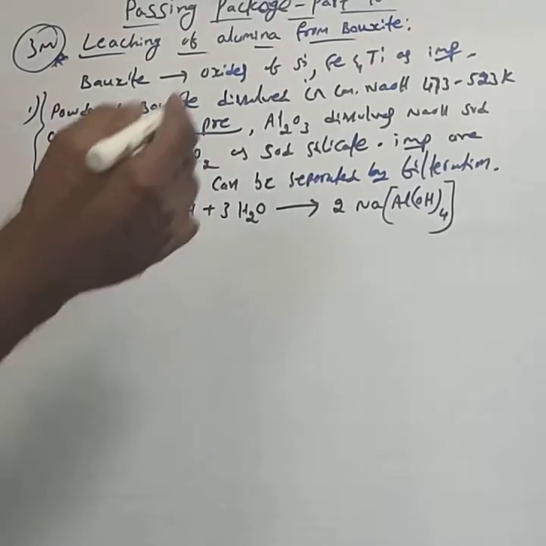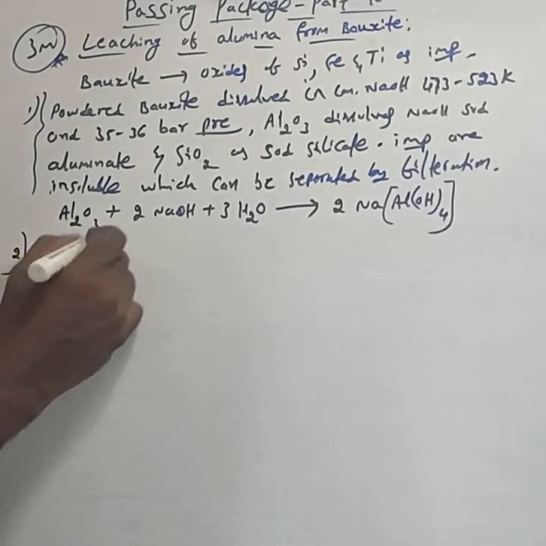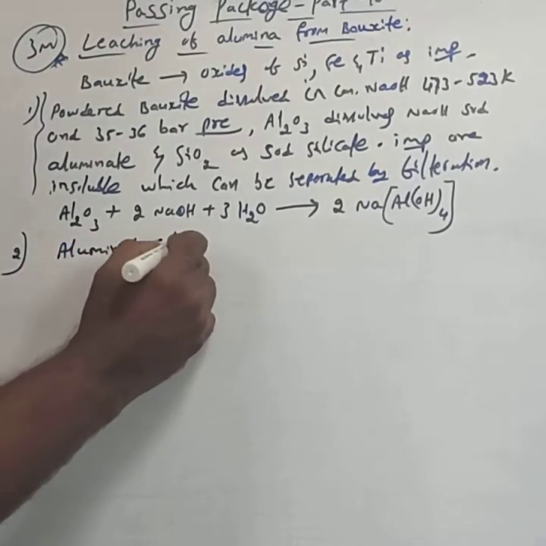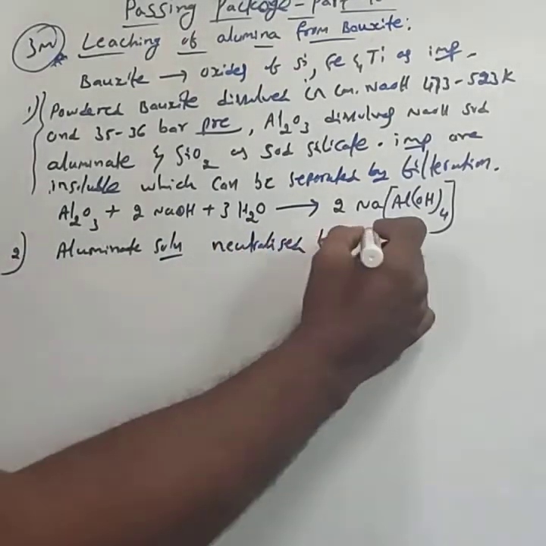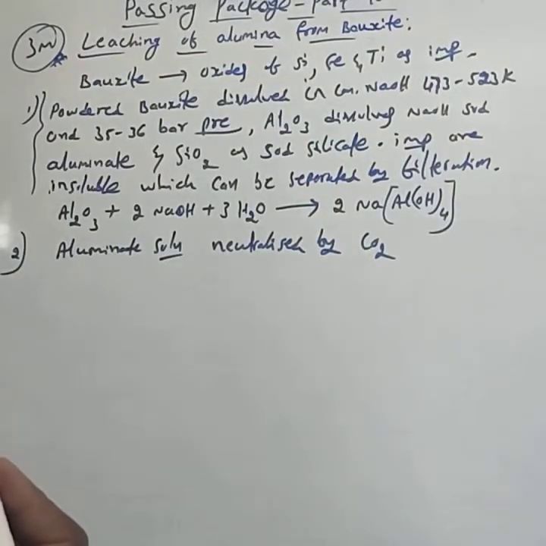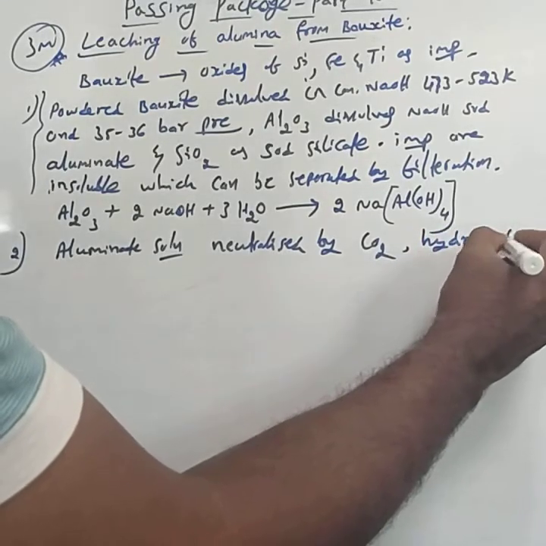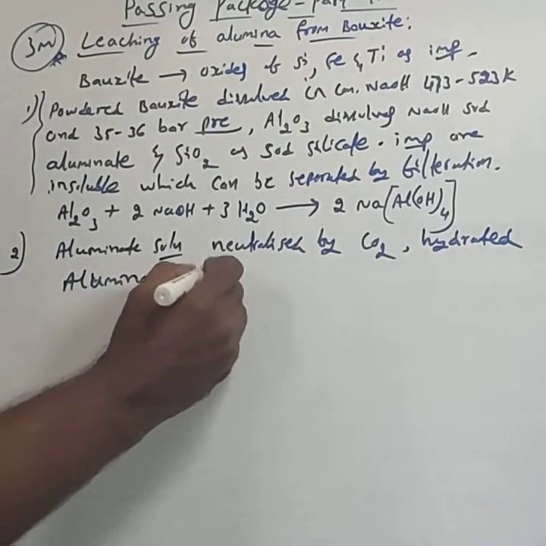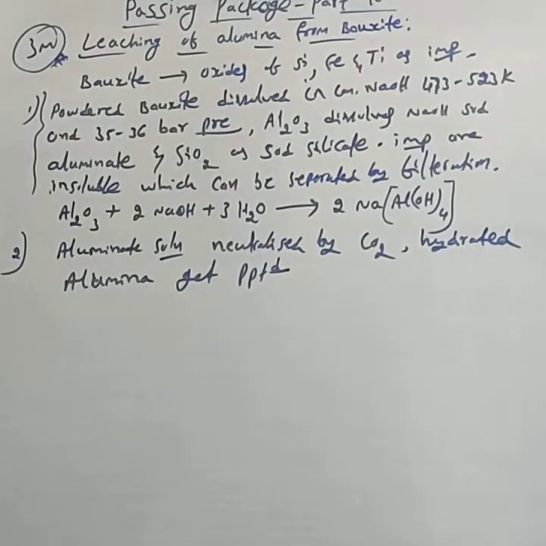The second step is that the aluminate solution, that is sodium aluminate and sodium silicate, is neutralized by carbon dioxide. Hydrated alumina gets precipitated. Only alumina gets precipitated, but not sodium silicate.